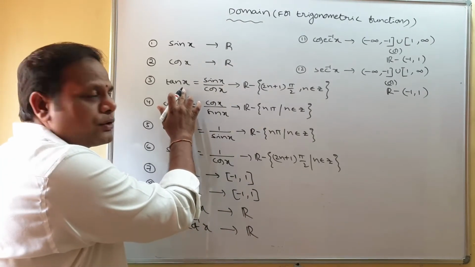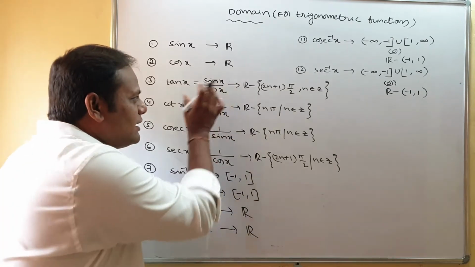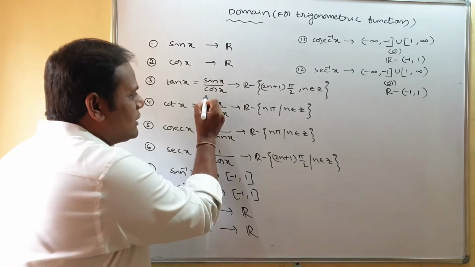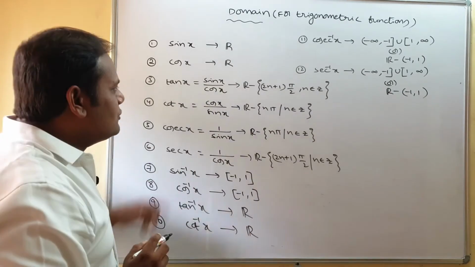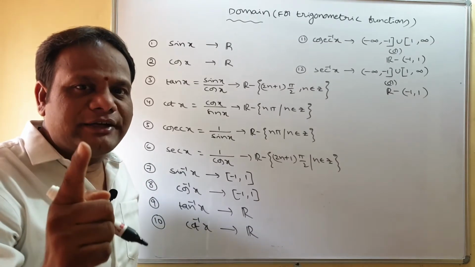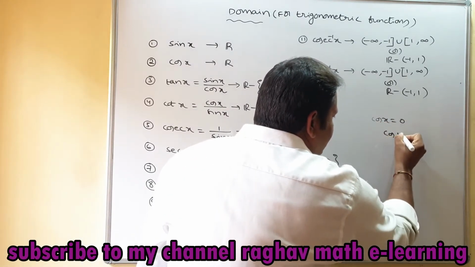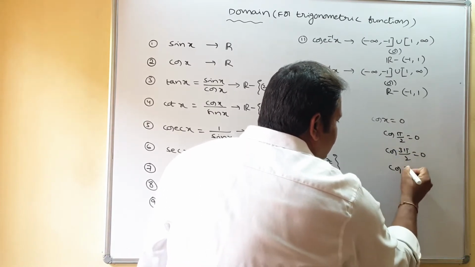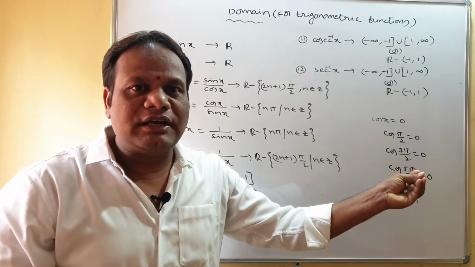Coming to tan x, you know that tan x is sin x by cos x. And already we discussed, if denominator is 0, that is not defined, is it? So here you can observe, in denominator we have cos x. So if cos x is 0, it is not defined. When cos x is 0, at odd multiples of pi by 2, cos x is 0, is it? You know that cos 90 is 0, is it? And cos 3 pi by 2 is 0, cos 5 pi by 2 is 0. So cos function is 0 at odd multiples of pi by 2.